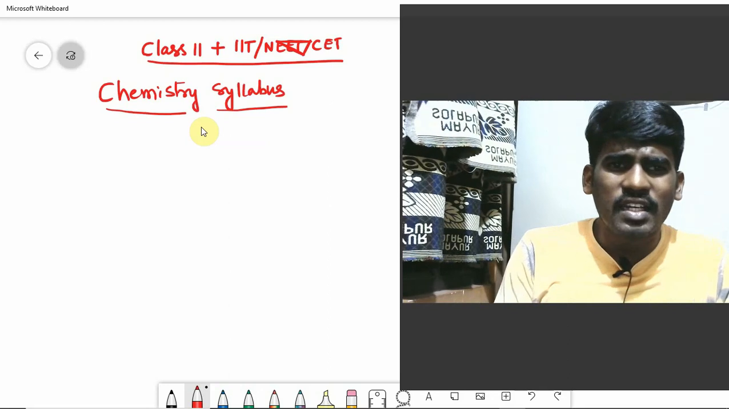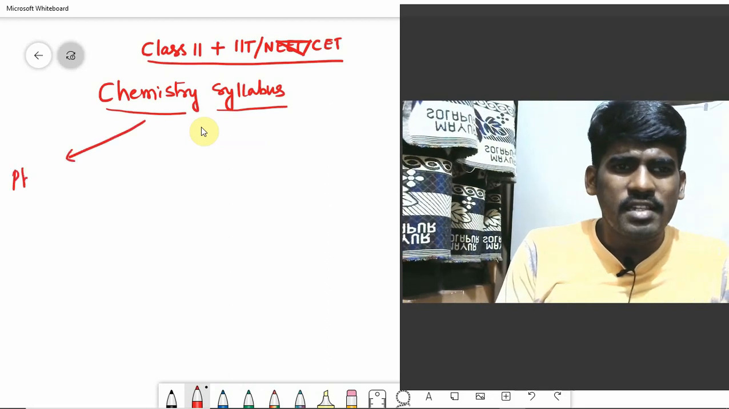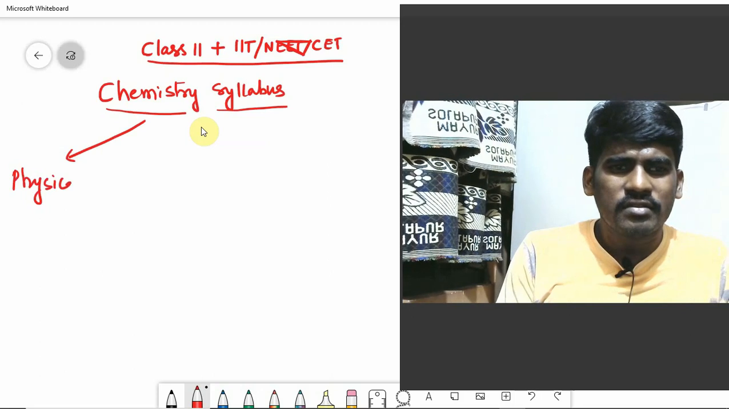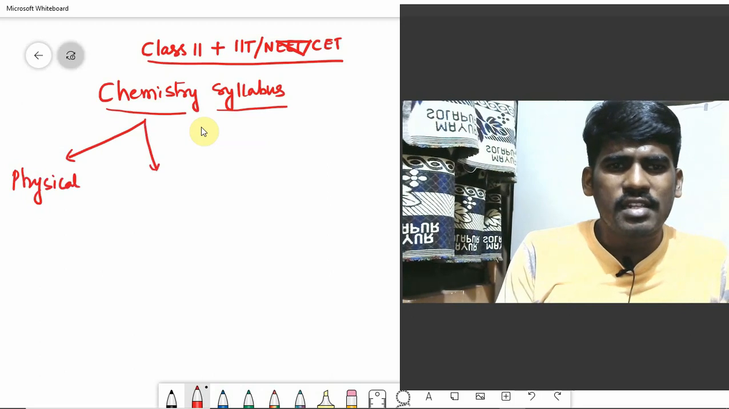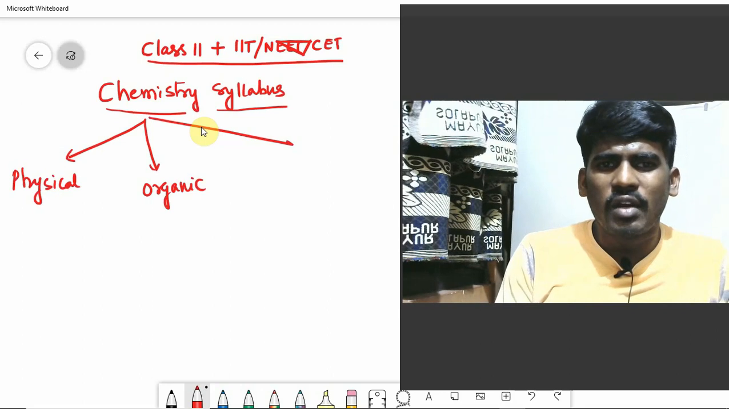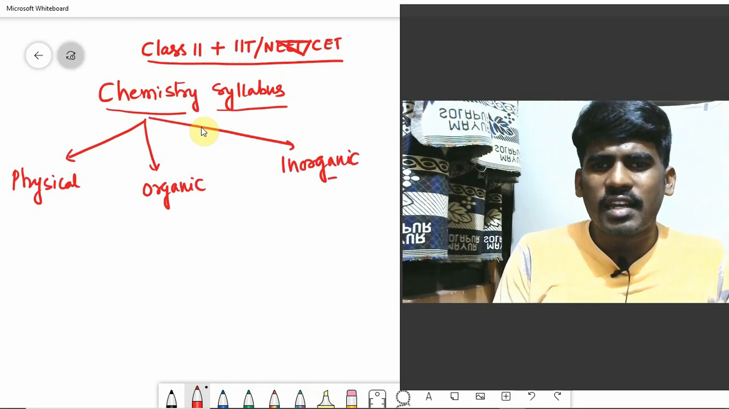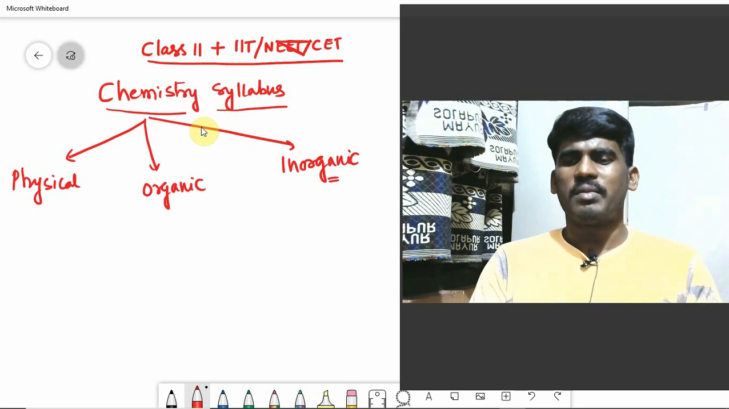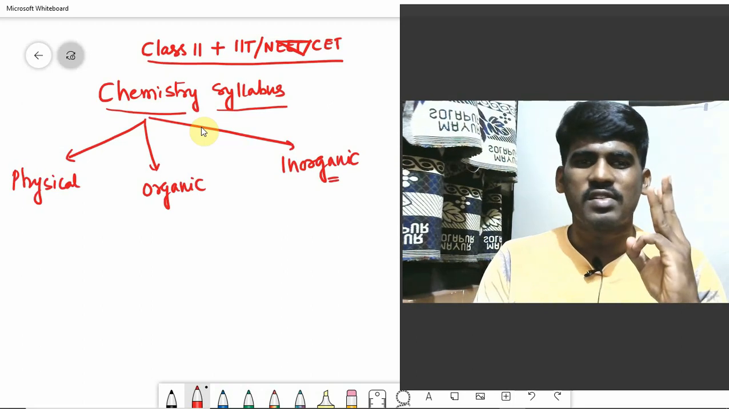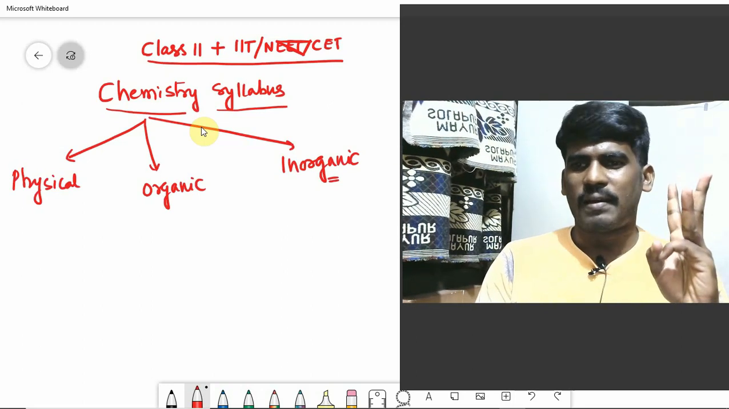Our whole chemistry can be segregated into 3 branches. One is physical, another one is organic, another one is inorganic chemistry. This is the segregation that can be given for the chemistry part. There are 3 branches of chemistry. One is physical, second is organic, third is inorganic.